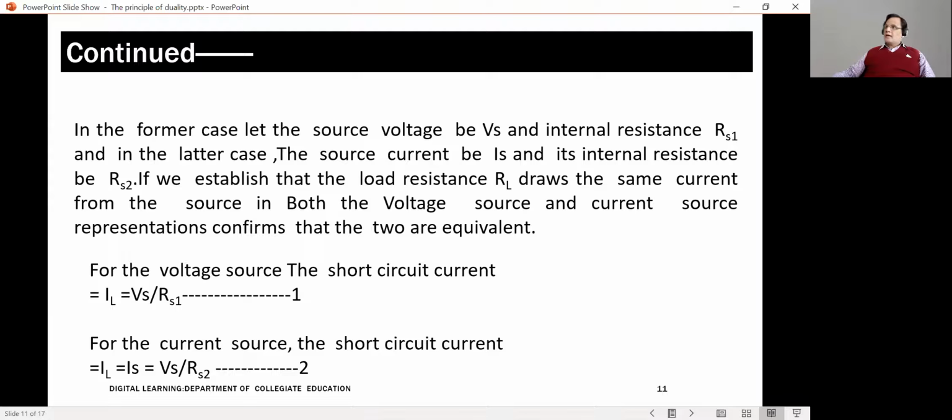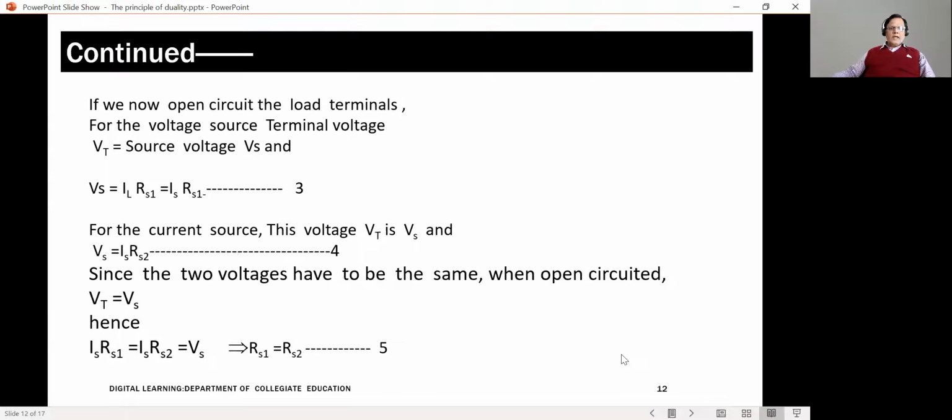Here Vs is the voltage across the load terminals of the current source when we are not shorting the output. So when I short it, the current will be limited to the value of voltage Vs divided by the resistance of the source Rs2. This is equation 2. Now, we have established a condition for the short circuit case. Now, let us do the open circuiting of the same two sources.